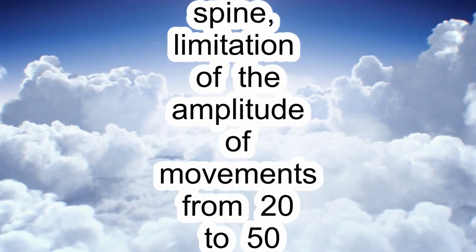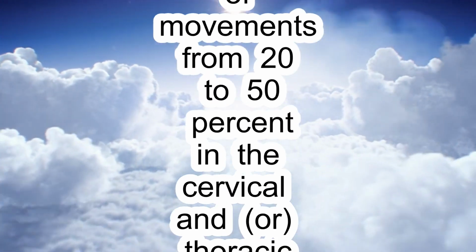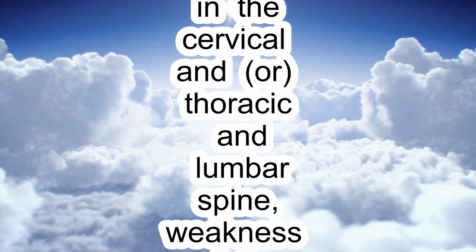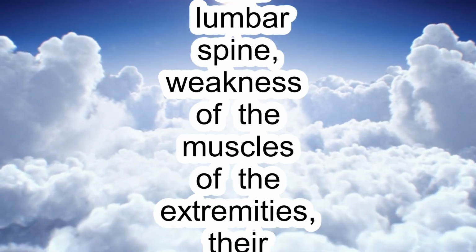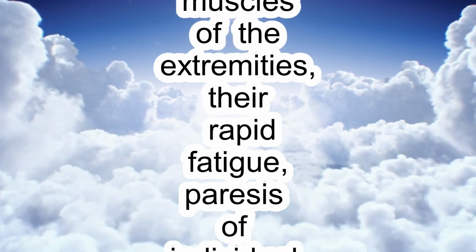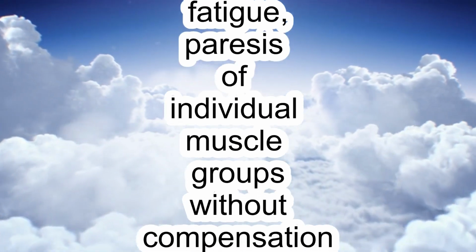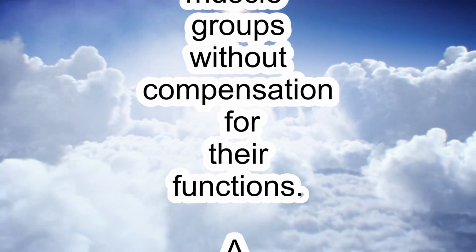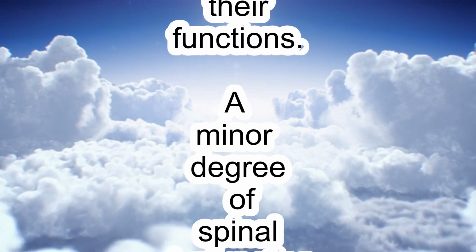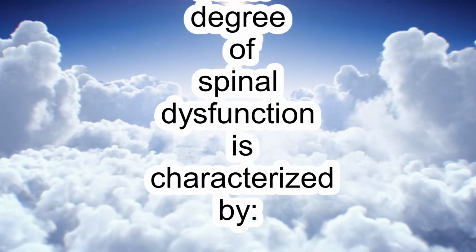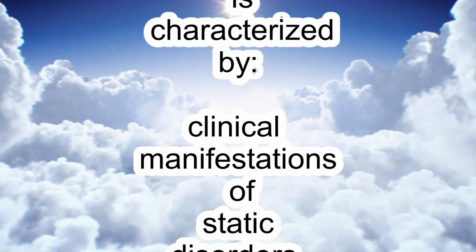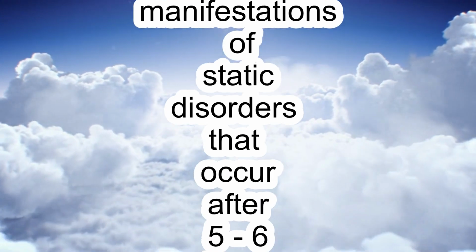cervical and lumbar lordosis, the presence of degenerative scoliosis of the 1st degree, segmental hypermobility of the spine, limitation of the amplitude of movements from 20 to 50% in the cervical, thoracic or lumbar spine, weakness of the muscles of the extremities, their rapid fatigue, paresis of individual muscle groups without compensation for their functions.